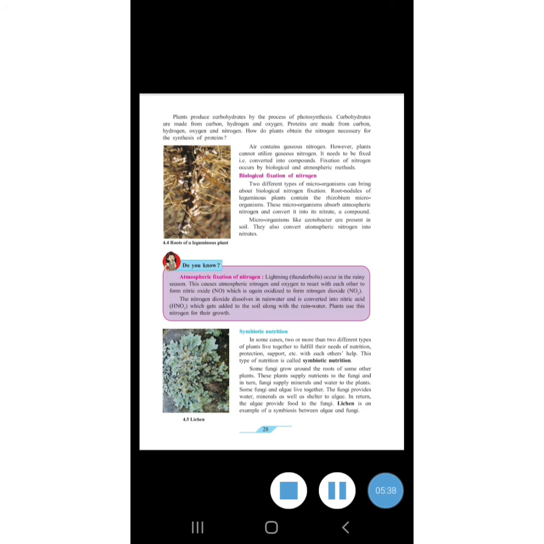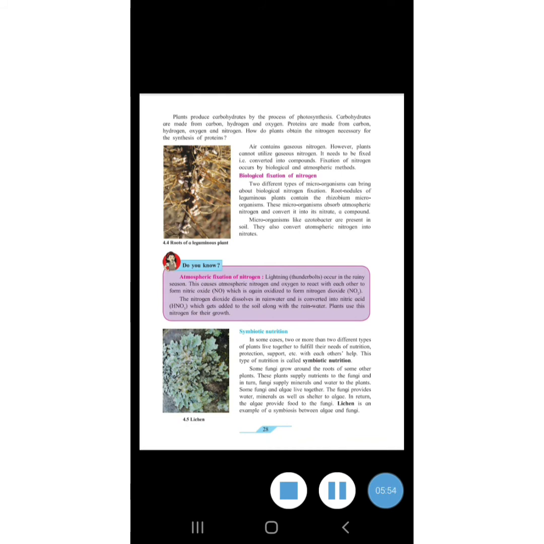Microorganisms like Azotobacter are present in soil. They also convert atmospheric nitrogen into nitrates. Next point is symbiotic nutrition.